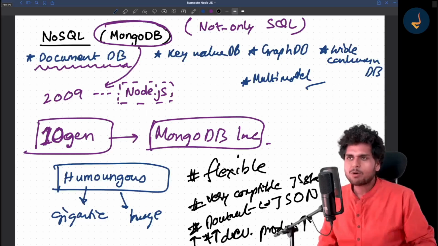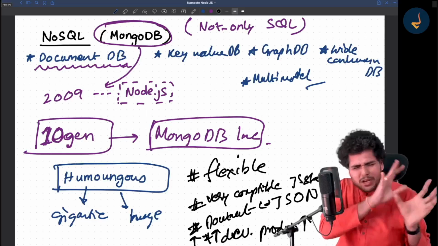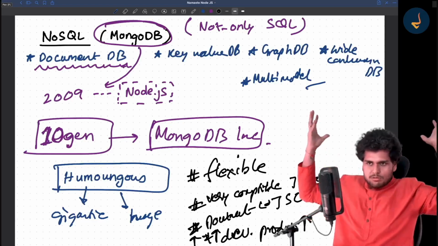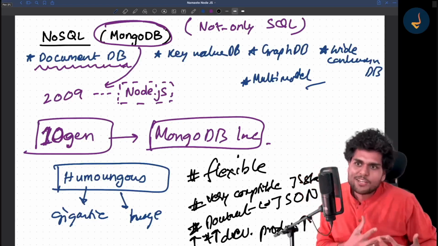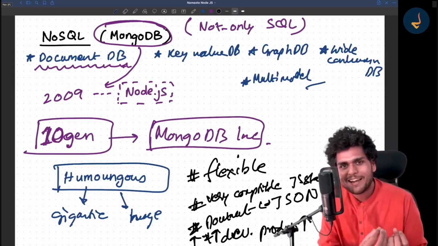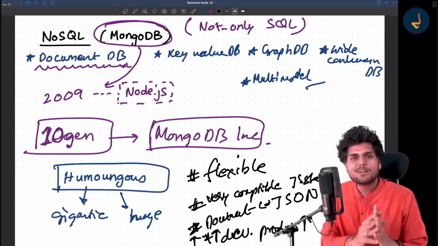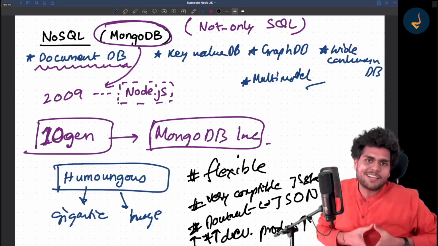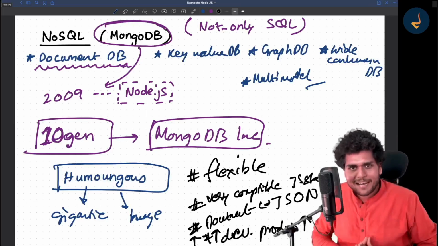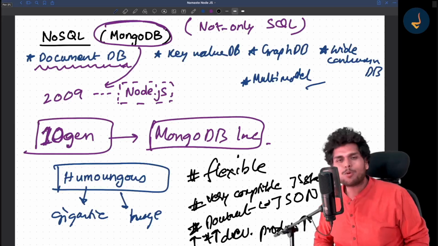Some people don't actually understand. They think that a database is something very different, very unique, something amazing happening. No, at the end of the day, everything is code. You are storing some data in pieces of binaries and all that stuff. So don't you worry. At the end of the day, you need languages to create everything. So it is also built using lower level languages like C++, JavaScript, Python, all of it is used.